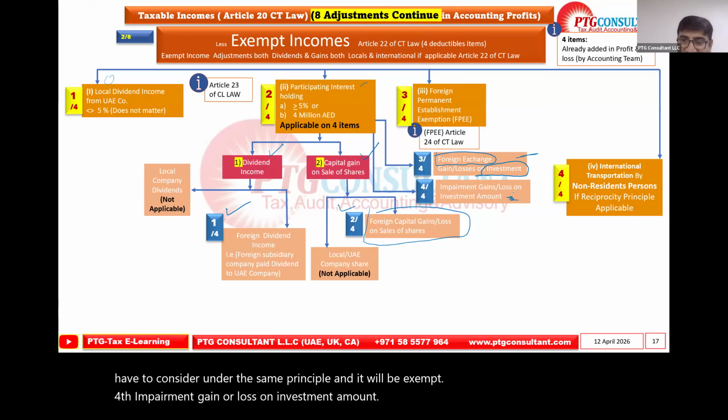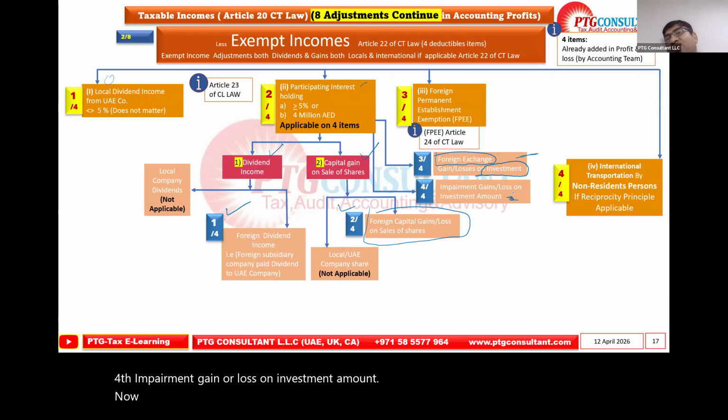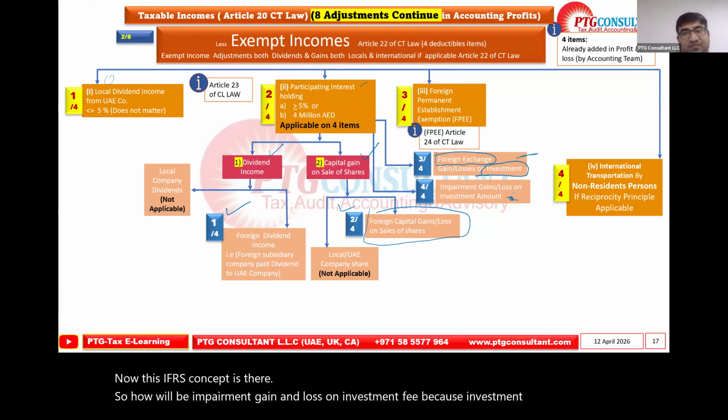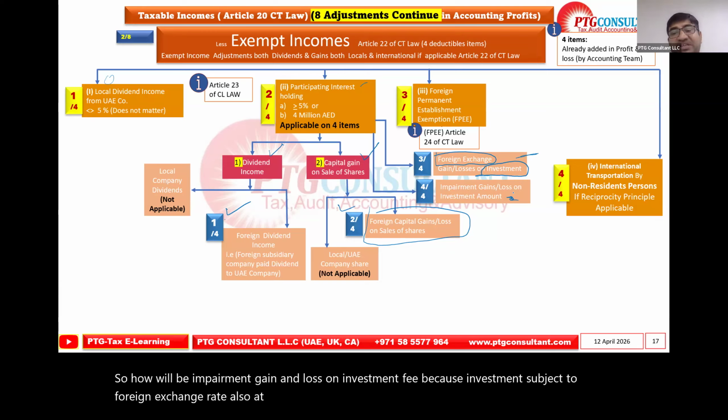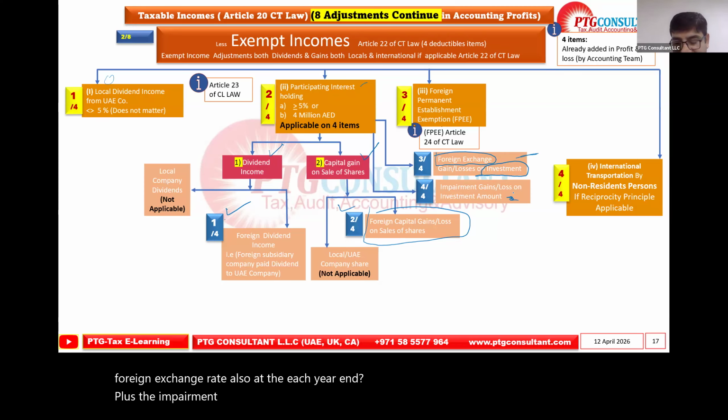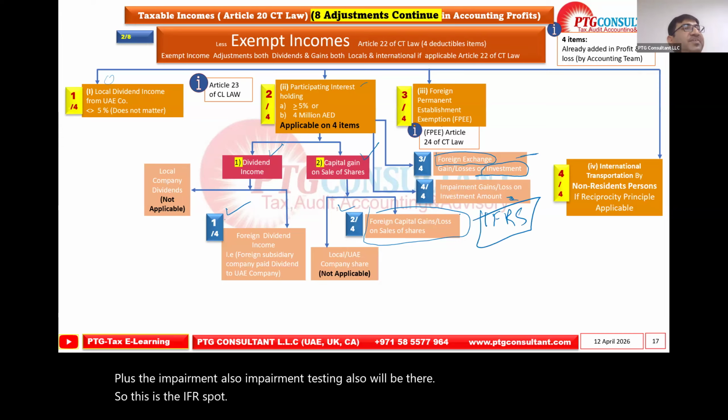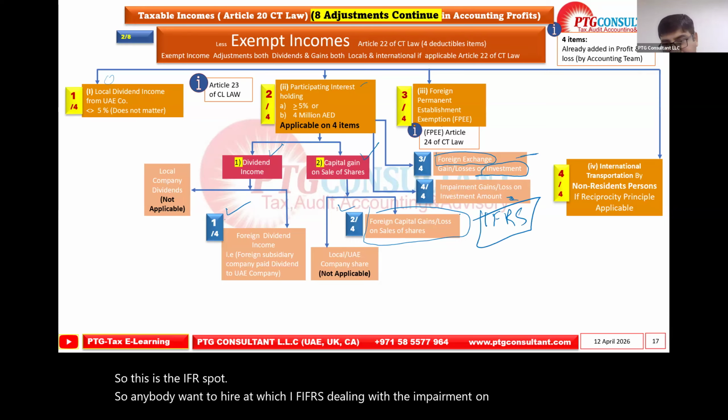Now this IFRS concept is there. So how will the impairment gain and loss on investment be treated? Because investment is subject to foreign exchange rate also at each year end, plus the impairment also. Impairment testing also will be there. So this is the IFRS part. So anybody want to highlight which IFRS deals with the impairment on the investment?